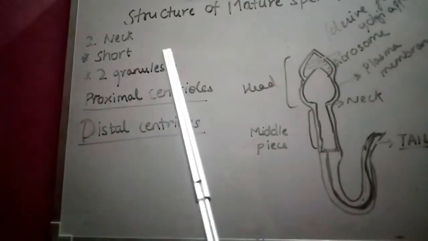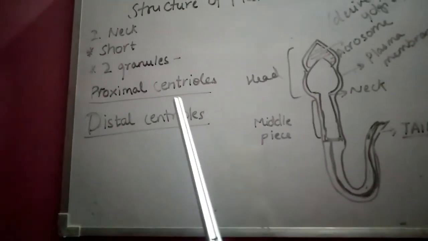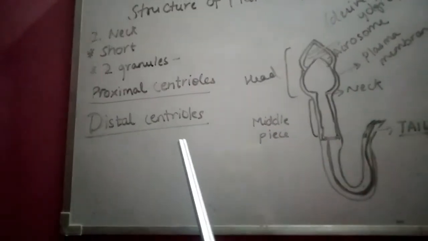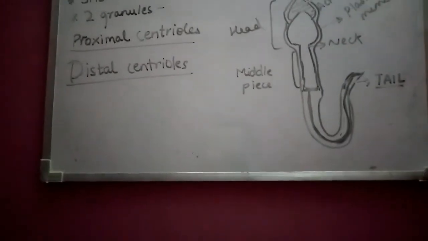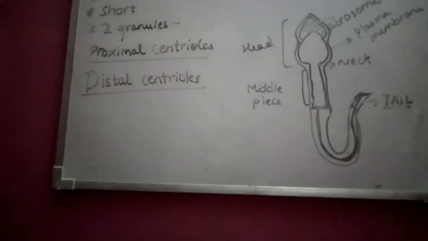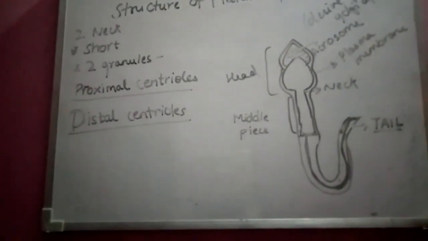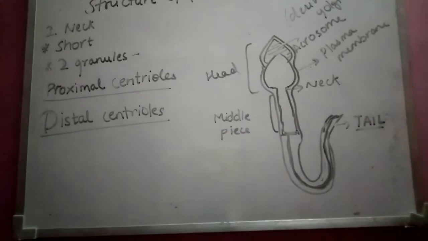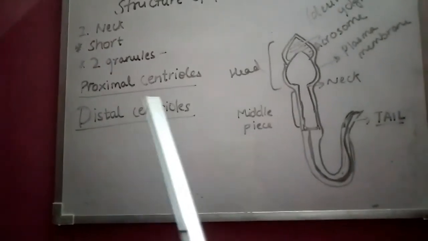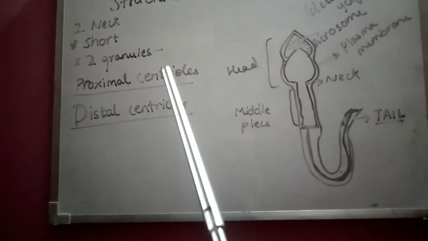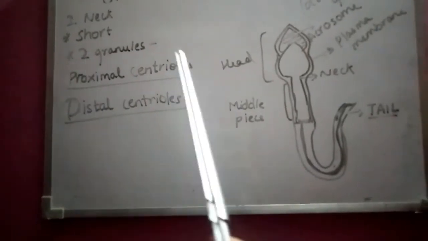The second structure is the neck, which is short and contains two granules, the proximal centriole and the distal centriole. The proximal centriole plays a very crucial role during the first cleavage of the fertilized ovum. When the ovum is fertilized, the zygote forms, and then the zygote starts dividing. In the first mitotic division of the zygote, the proximal centriole helps.